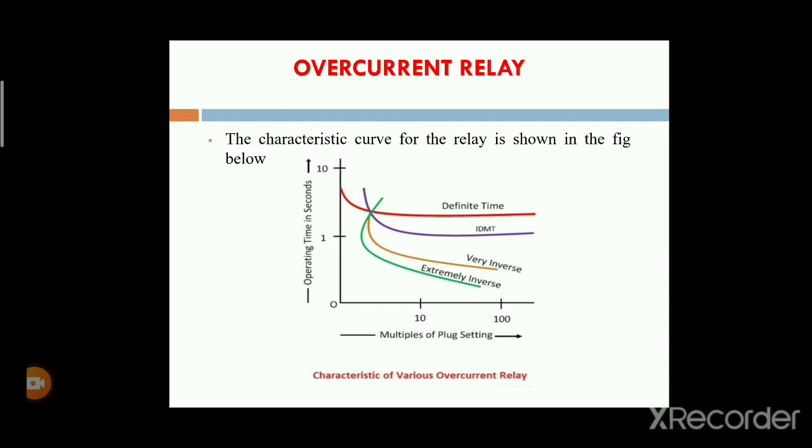If some faults clear automatically, there is no use in operating circuit breakers or relay coils. If they operate in that case, we get disturbances and reduce the efficiency of the transmission or distribution system.